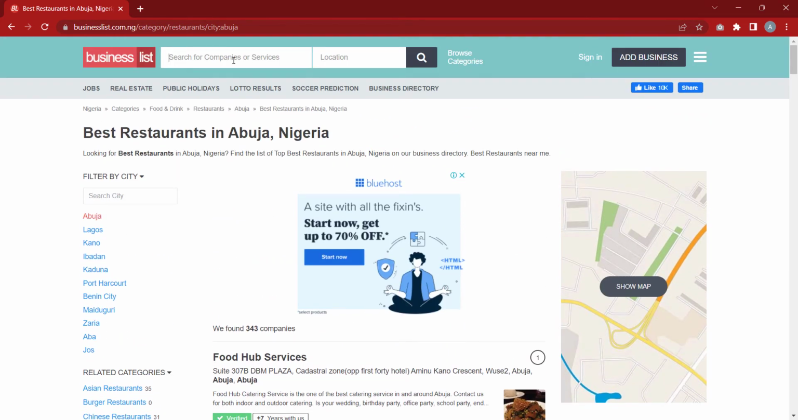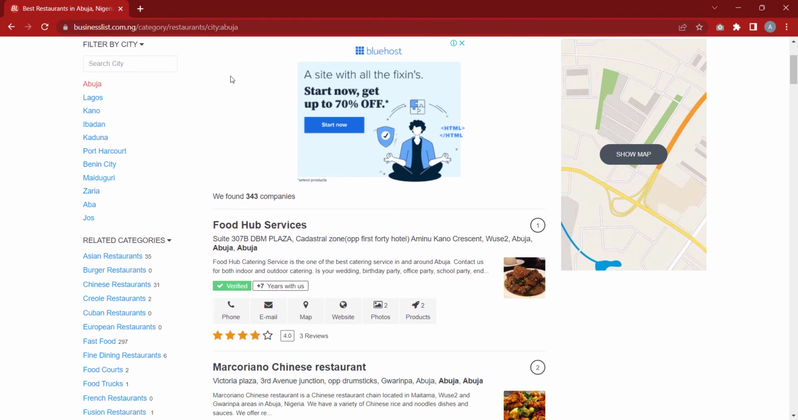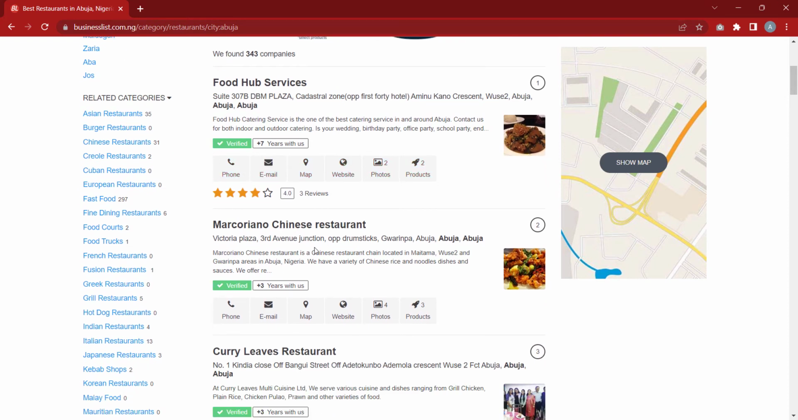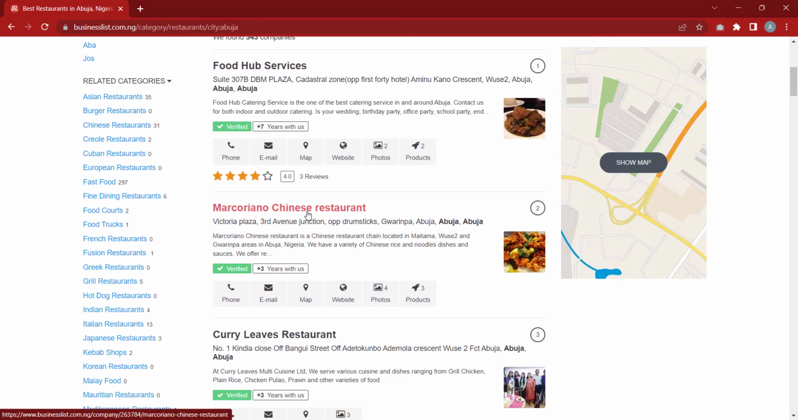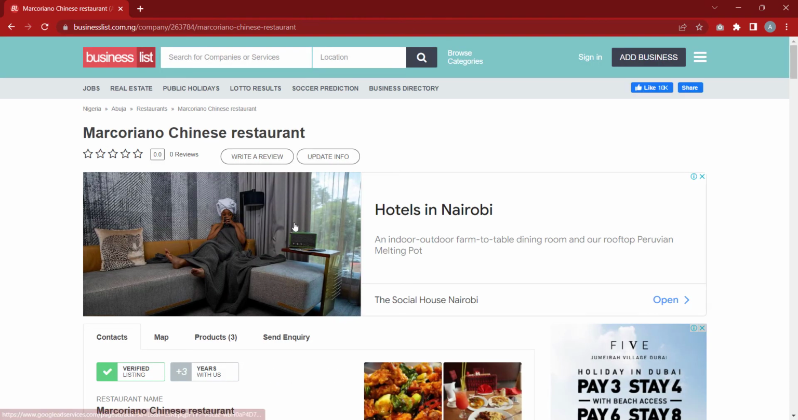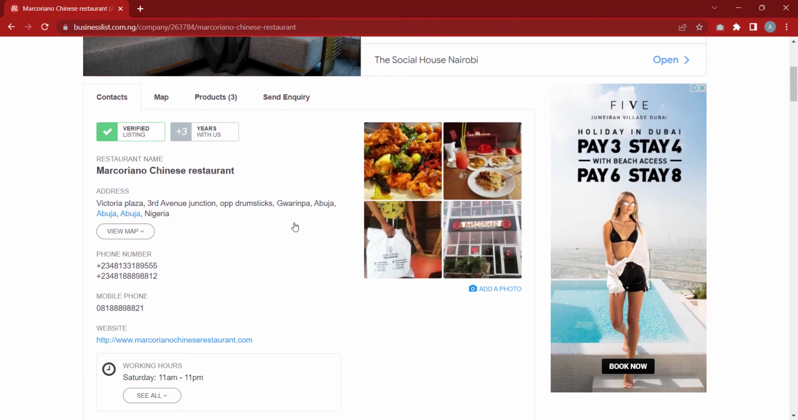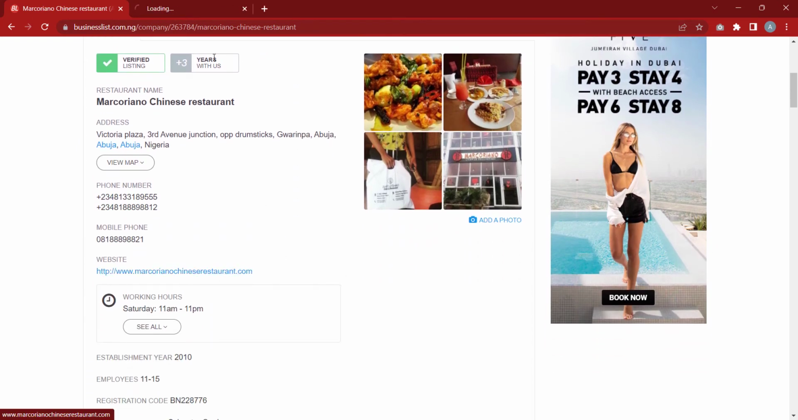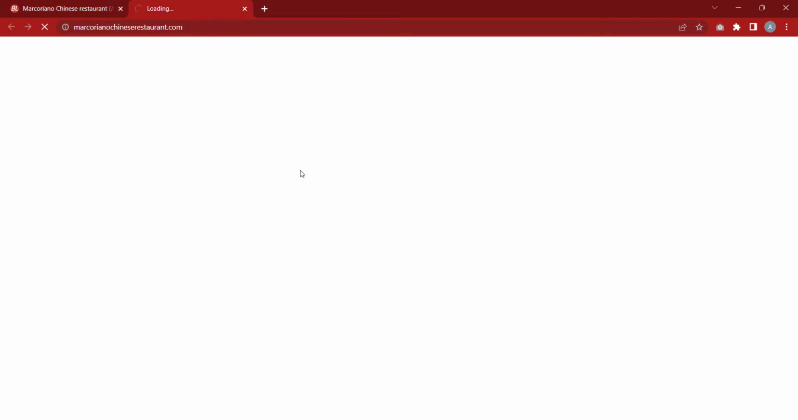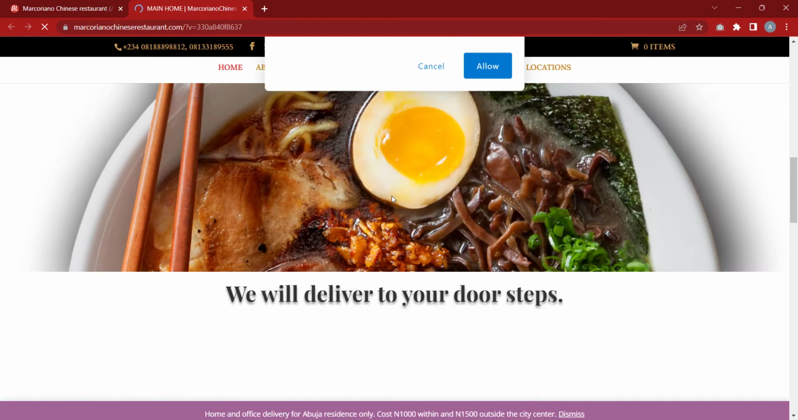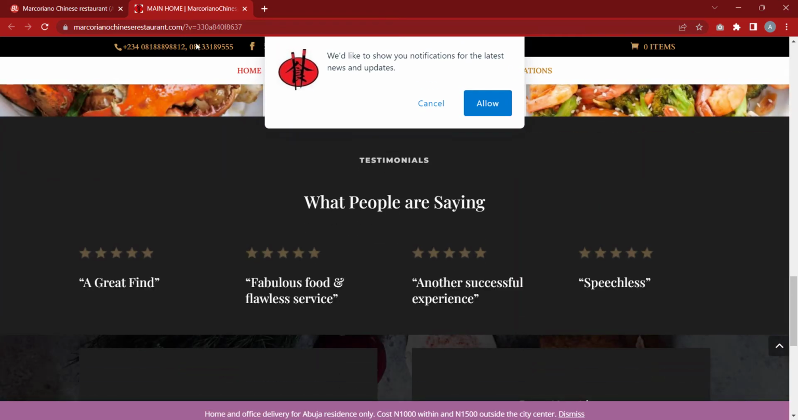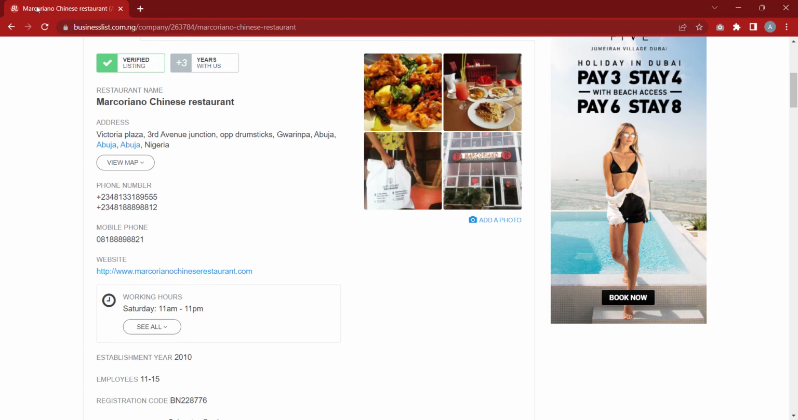Now that is done, I'm just going to pick someone. Let's just pick someone here. If I pick this Macroriano restaurant, you go to their website to see if they have a website. If they don't have a website, then it means they're viable, or sometimes their website will not be working. These ones have a good website, so they're not going to be those we are looking for. So we'll go back again.